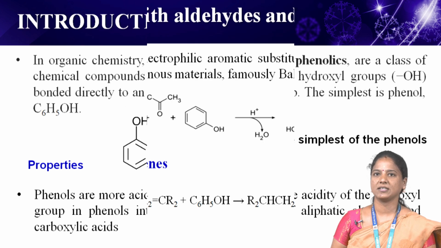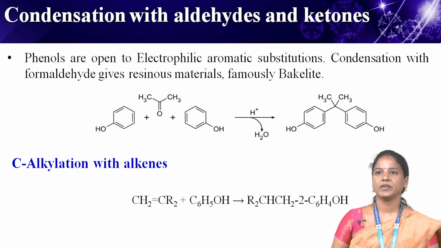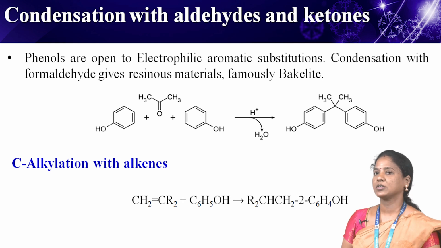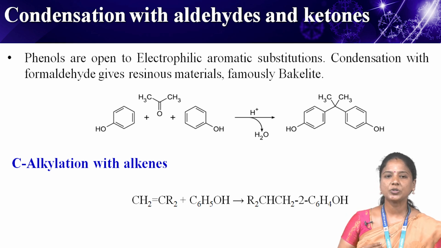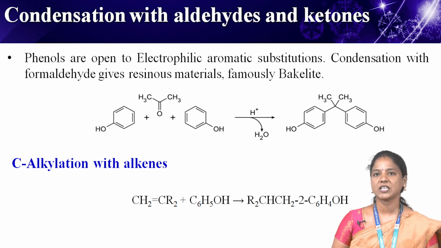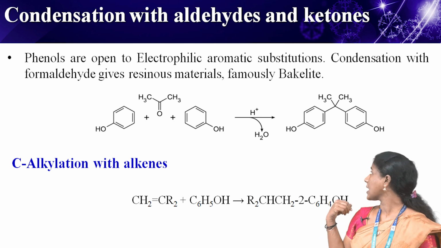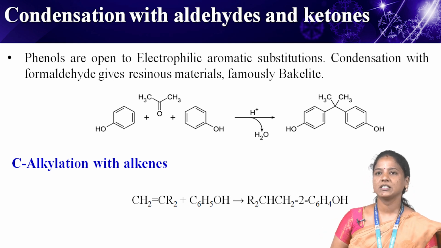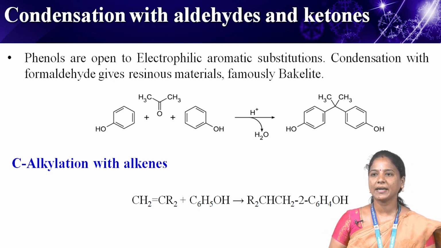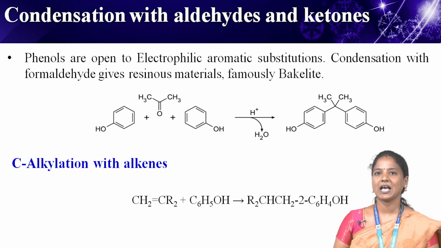phenolates and phenoxides. Next one, condensation with aldehydes and ketones. Phenols are open to electrophilic aromatic substitution, and the condensation with formaldehyde gives resinous materials, famously Bakelite. This is the structure. Another industrial scale electrophilic aromatic substitution is the production of bisphenol A, which is produced by the condensation with acetone.